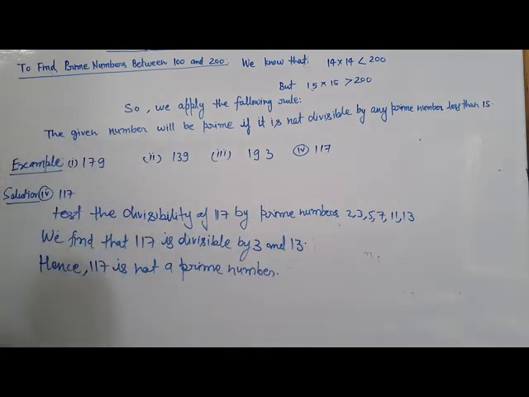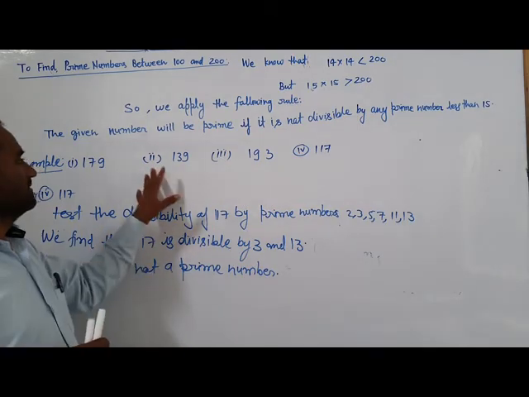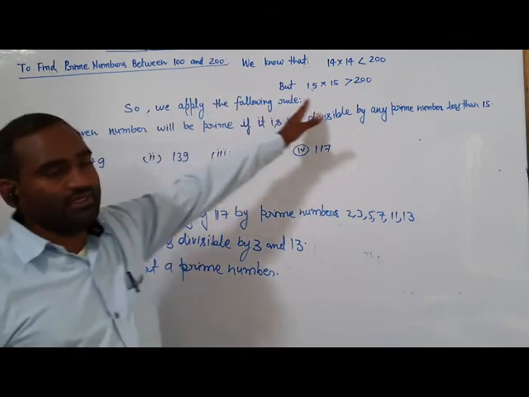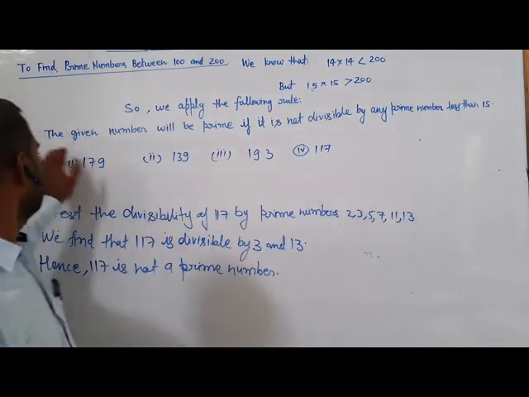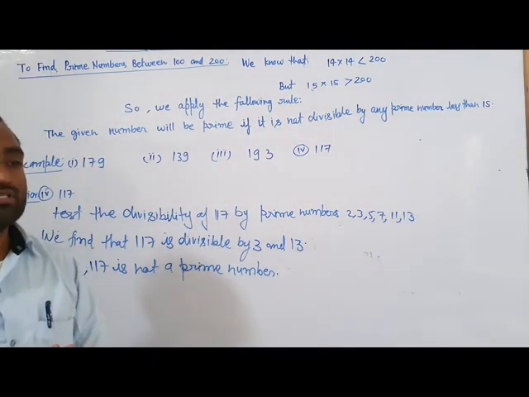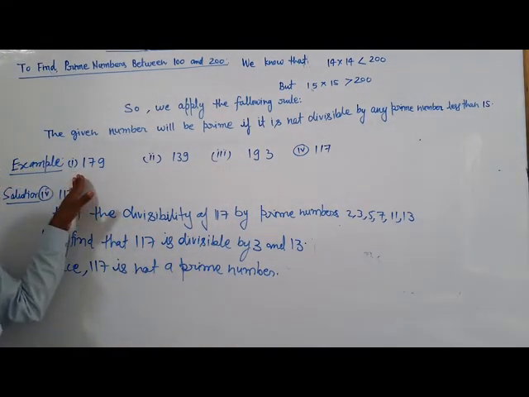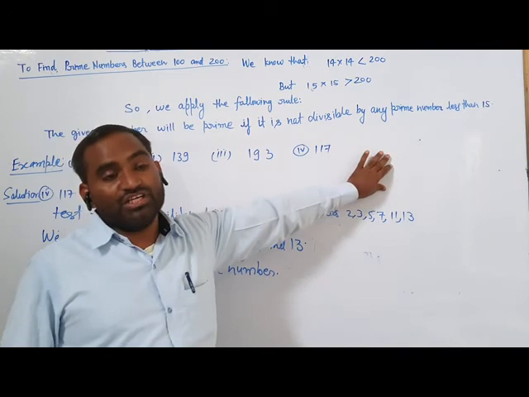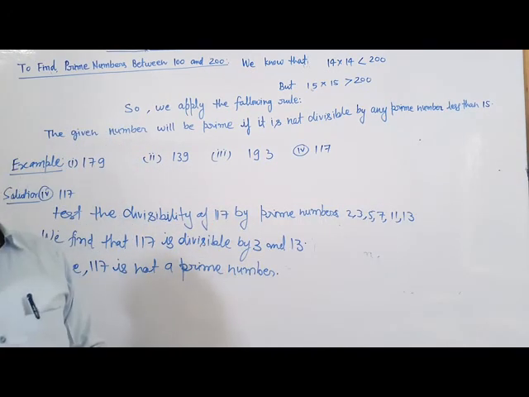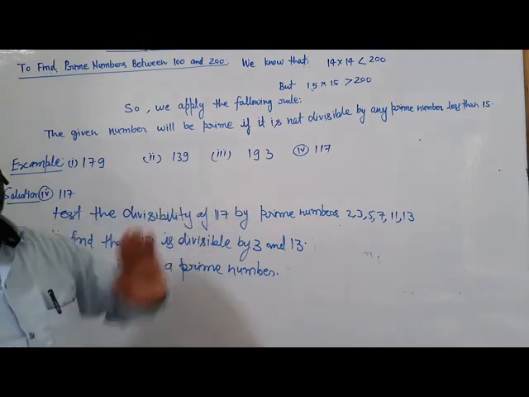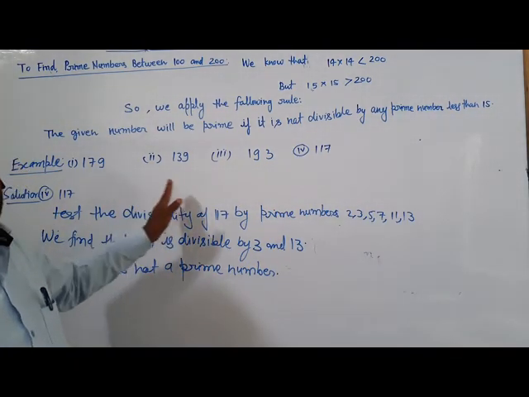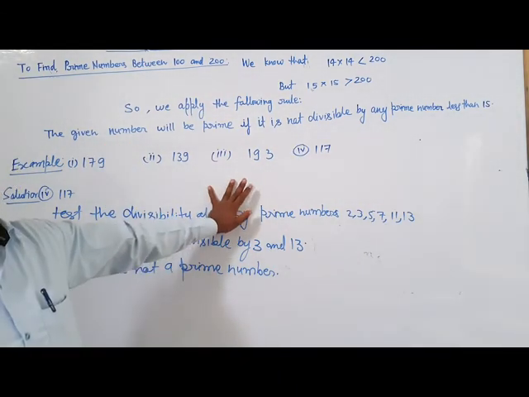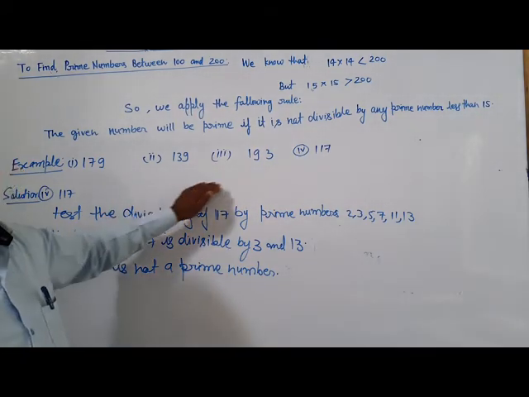In this way, all of us have learned how to test whether numbers between 100 to 200 are prime by following the rules. If the given number is not divisible by any of the prime numbers less than 15, it is a prime number. If it is divisible by any of them, it is not a prime number.